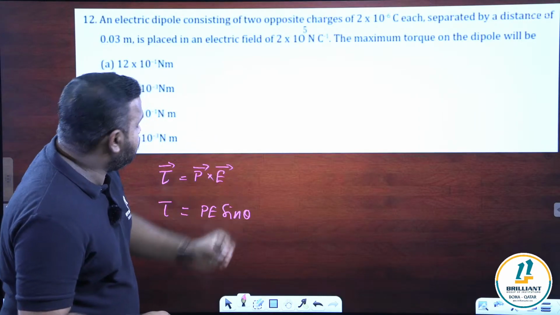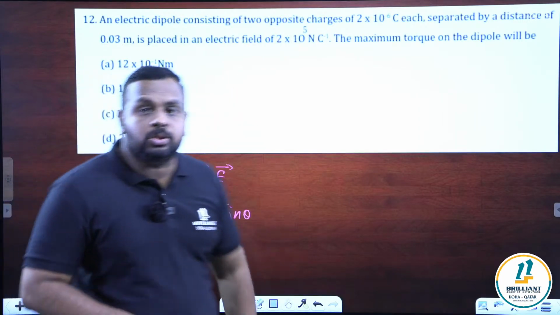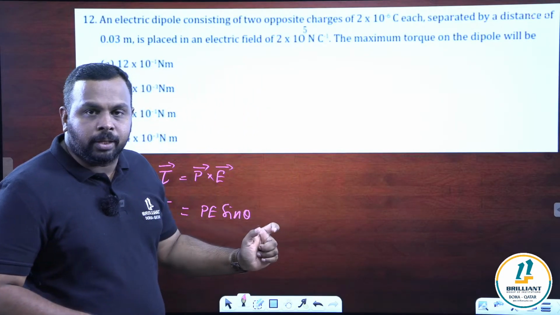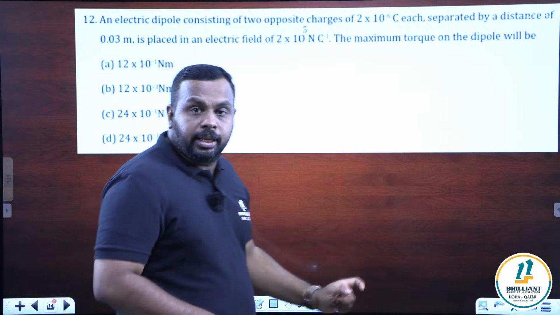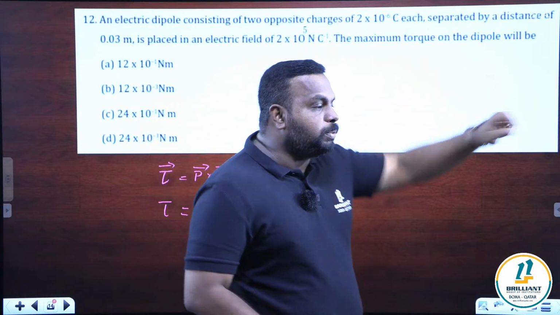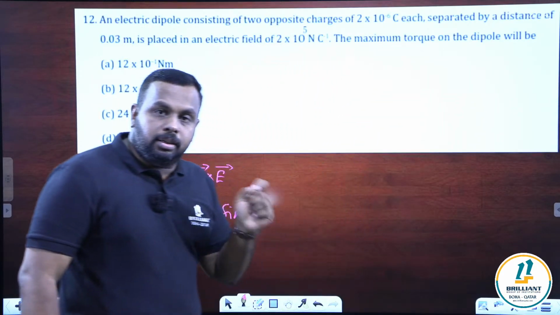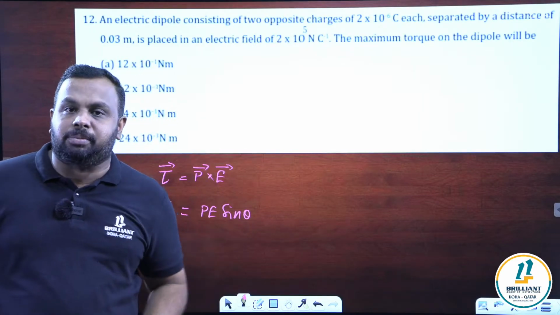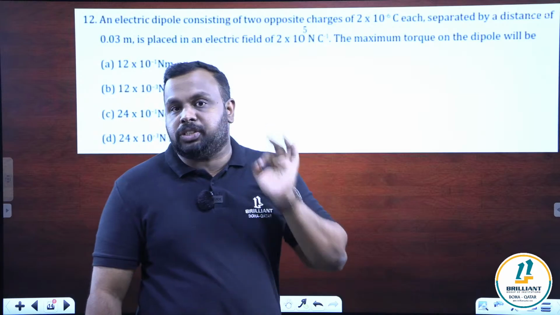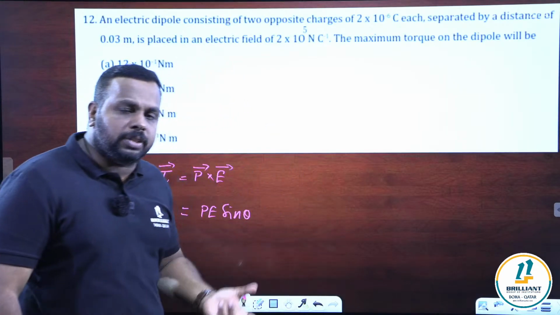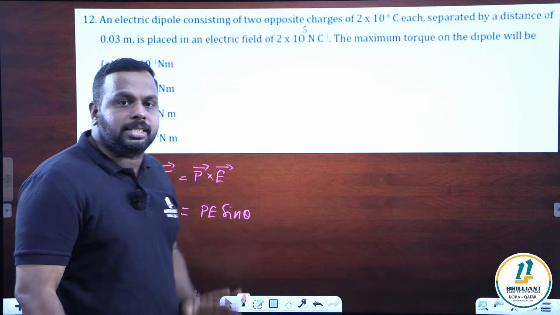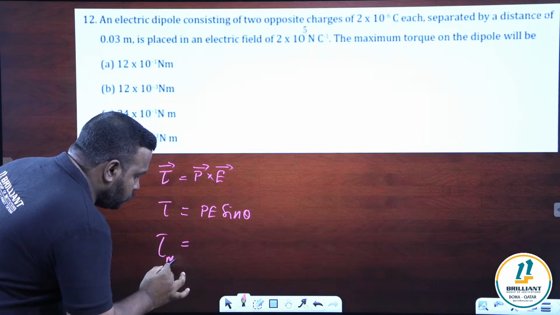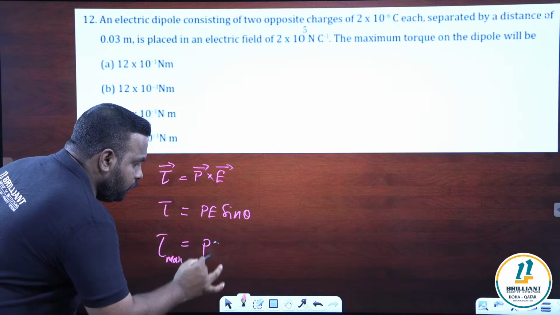Now, some students may have a doubt like the theta value is not given here. Then which value we will substitute? No need to worry. Why? Because what is the question? They are asking maximum torque. Maximum torque, it's a sine function. So for the torque to be maximum, sine function should be maximum. What is the maximum value of sine function? It is 1. So you can take sine theta is equal to 1. So the formula will become tau max, maximum torque, is P E.